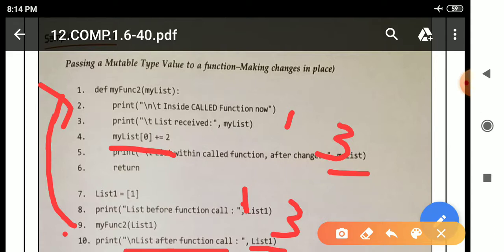Why? Because here we are using a mutable type. In a mutable type the value changes, but there is no change in memory address. So if there is any change inside the function body, it will also reflect outside the function body, means in the main statement.